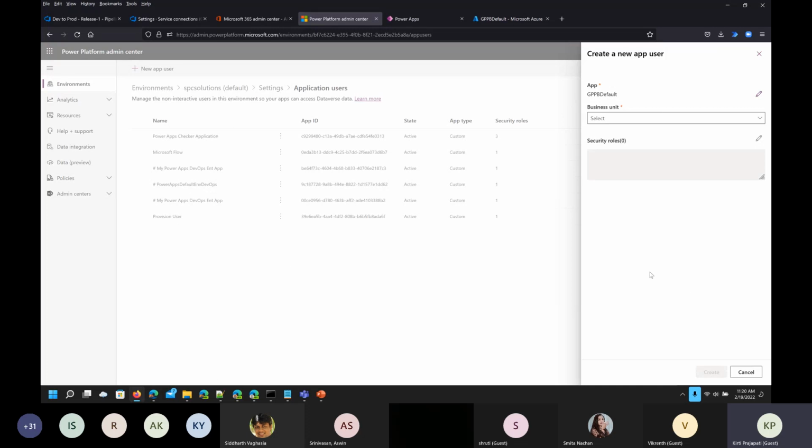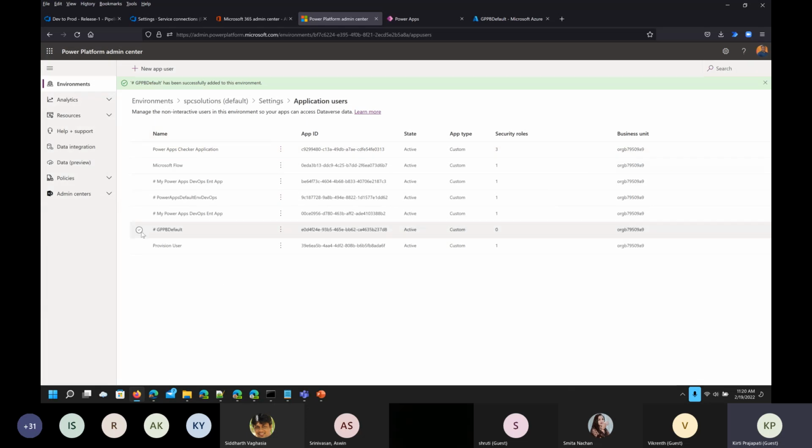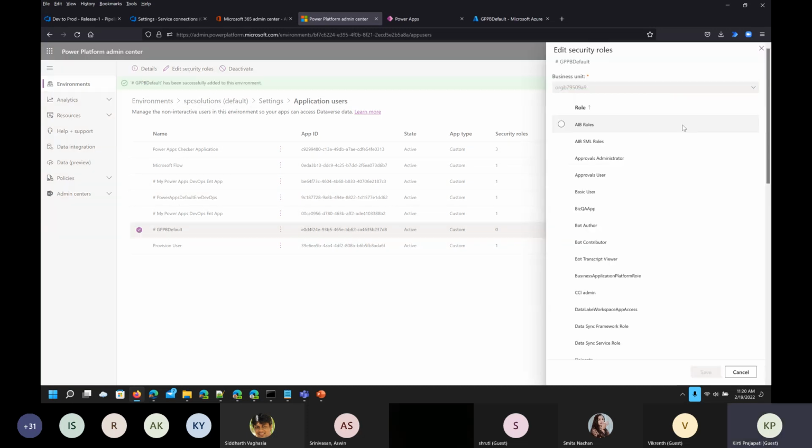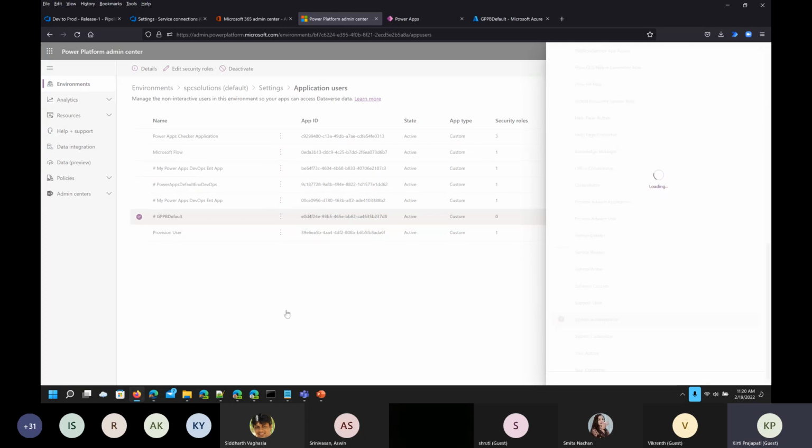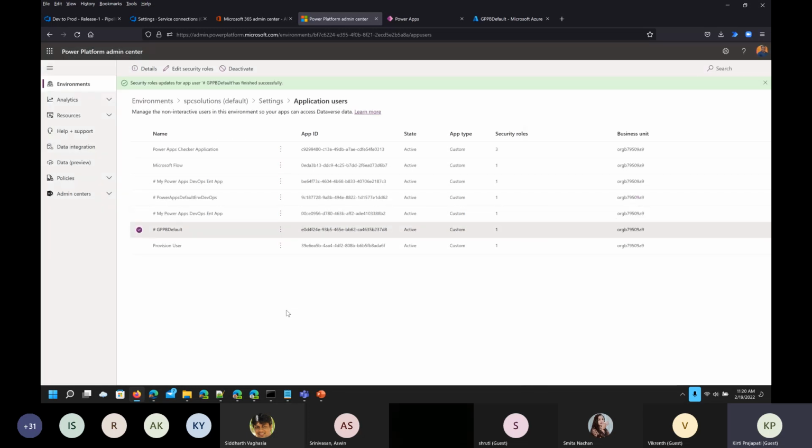So it is taking time. Oh, sorry, I just forgot to select the business unit. So yeah, click on create, and once it is done, the user will be available in the list of application users. Yeah, so we have that. You can see the hash will be added automatically by default, so don't worry about that. Now select that user, click on edit security roles, and from here you can just go with the system administrator and click on save. So we have provided the system administrator privileges to this user.